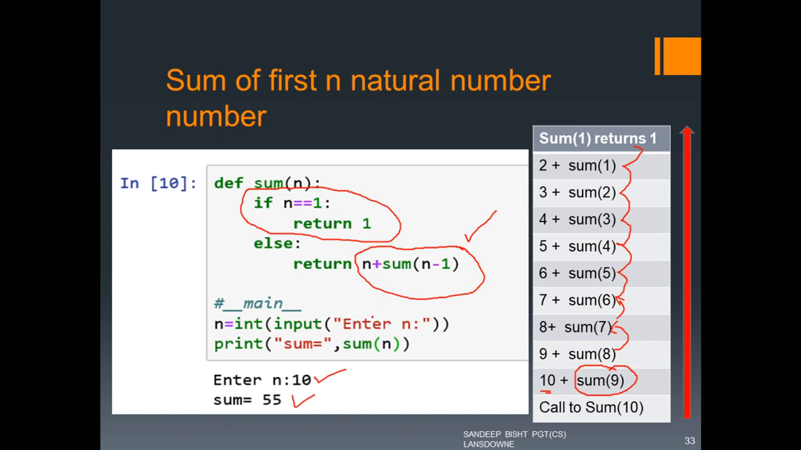So you can see that in factorial we were multiplying, and in this example we are just adding, and it's almost the same as the factorial problem in the previous slide. So I hope this thing is clear.